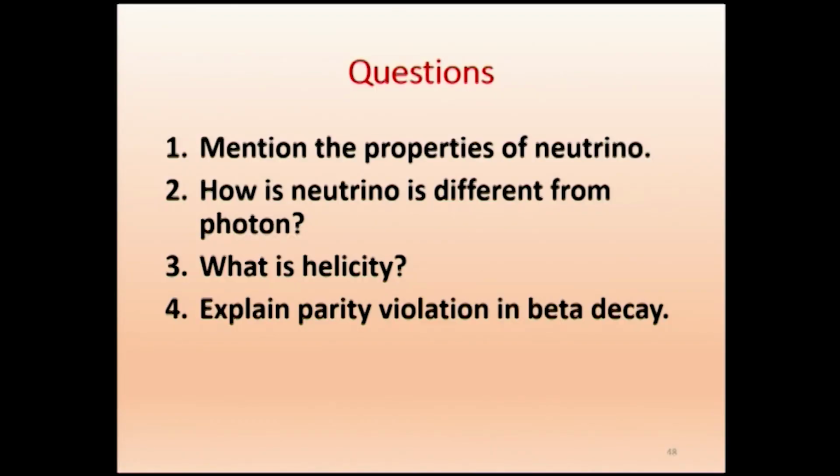So we will just put a few questions. Mention the properties of neutrino. When you say properties of neutrino, it means for neutrino as well as antineutrino. How is neutrino different from photon? We have already discussed that. And what is helicity? We can always write that in mathematical form also. Explain parity violation in beta decay. We can just give the experimental schematic diagram, and we can discuss.